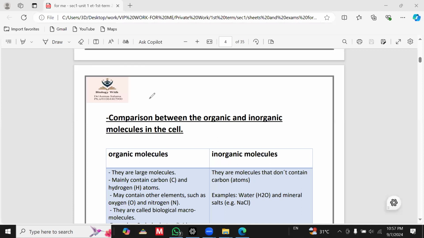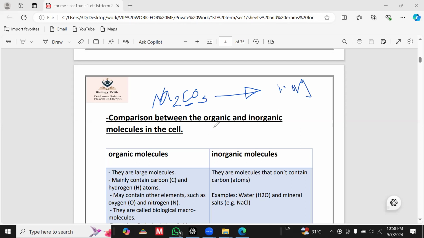Okay, I will give you some examples to make sure that you understand this part well. This molecule, Na2CO3, which is called sodium carbonate, is it considered as organic or inorganic? Yeah, it contains carbon and there is no hydrogen, so it can be considered as, right, inorganic.